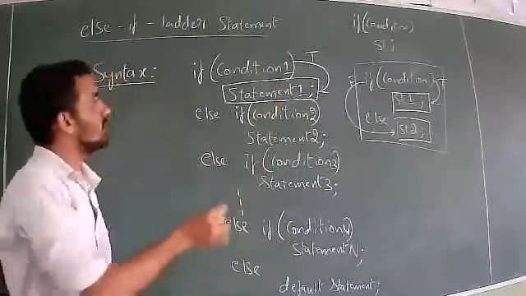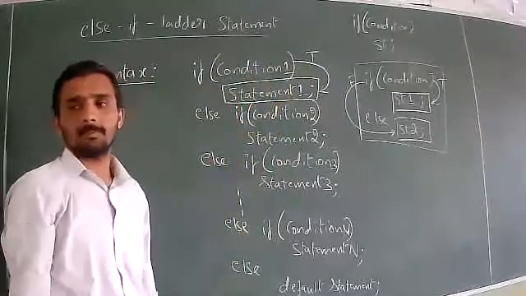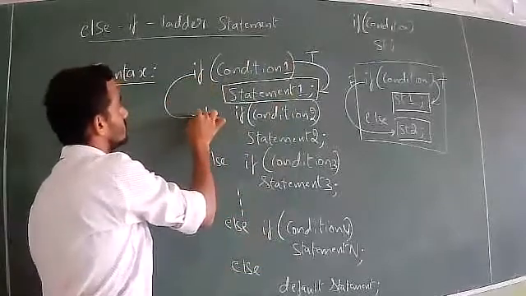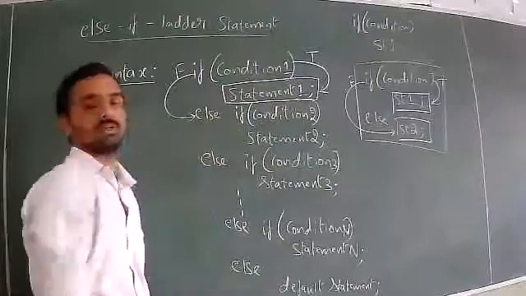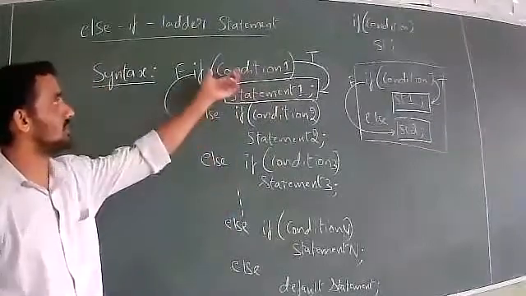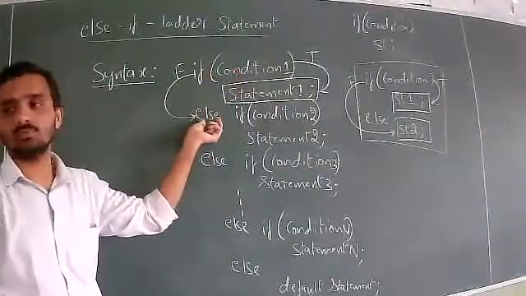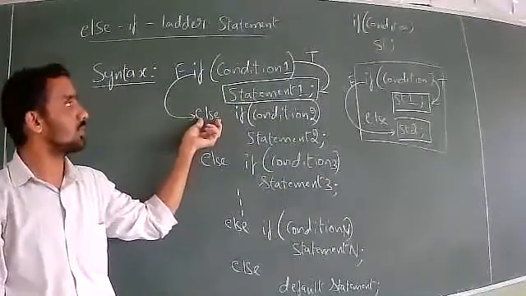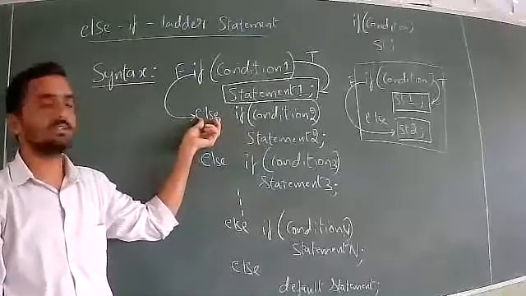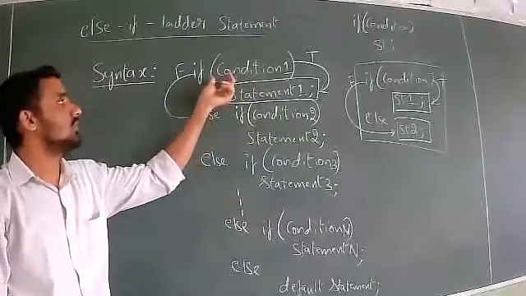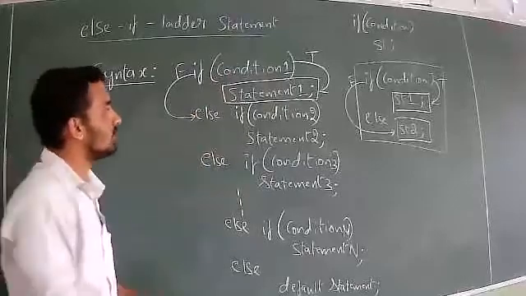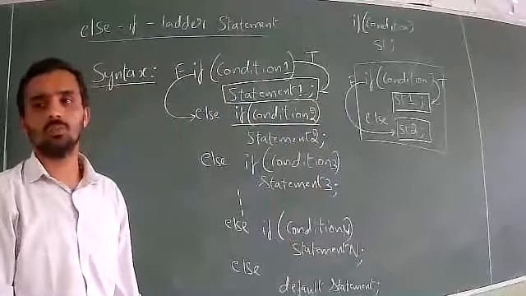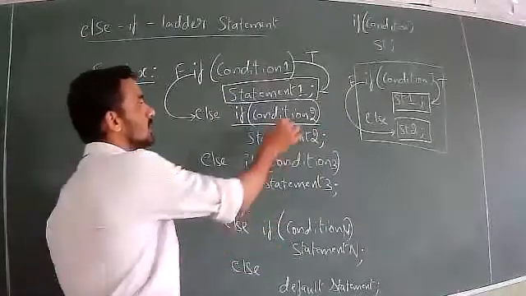Now, suppose condition 1 is false. What happens? It will move to the else path, to the else keyword. Program control will move to the else keyword if the condition is false. In the else keyword, observe, we have one more condition. This condition will be checked now.